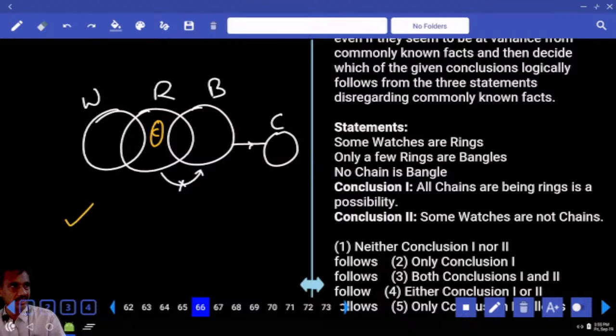Yes, it is possible. All chains are rings is a part. Some watches are not chain. No watch is a chain. Some watches are not chain true.